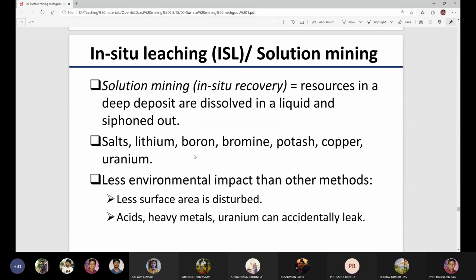What are the materials which can be mined by solution mining? Salts, lithium, boron, bromine, potash, copper, uranium. These are the different types of minerals which can be mined by in situ leaching. What are the minerals mined by in situ leaching or solution mining? Salts, lithium, boron, bromine, potash, copper, uranium.